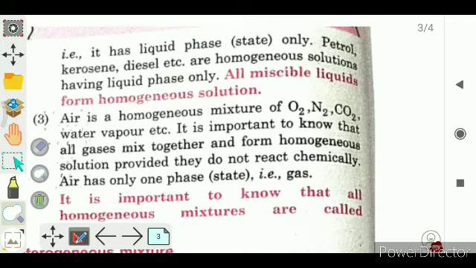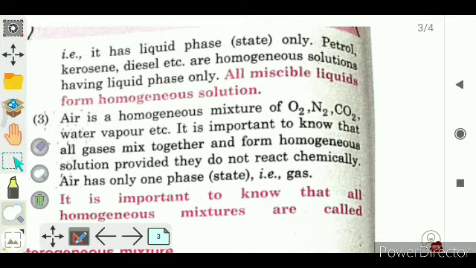Now here, what are other examples of homogeneous mixtures? Alloys are the homogeneous mixture of metals which are found in the solid physical state.